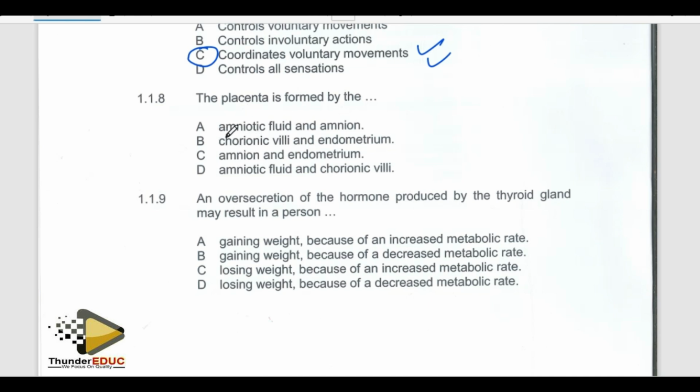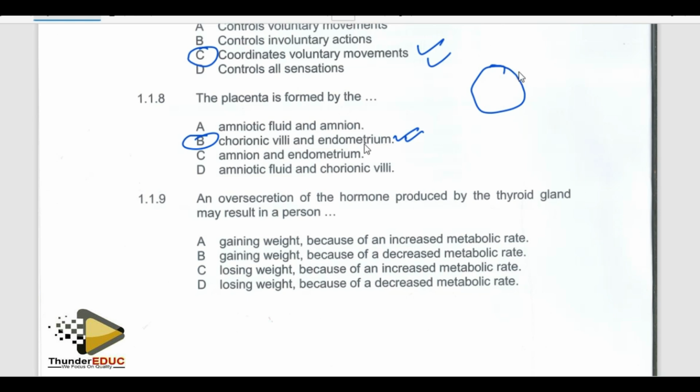Here is number 1. They are saying amniotic fluid and amnion. Amniotic fluid, no. Chorionic villi and endometrium. Yes, it could be the answer, but let's see if we have the most correct answer. Always read all the objectives and find out the most correct answer. Amnion, no. The moment there is amnion, no. Amniotic fluid, no. Don't forget that during the last stage of the development of the zygote until implantation, it forms a hollow ball of cells, which we call the blastula or blastocyst.